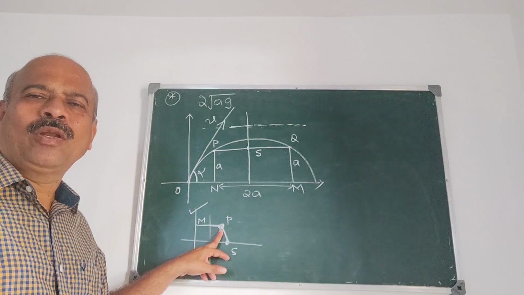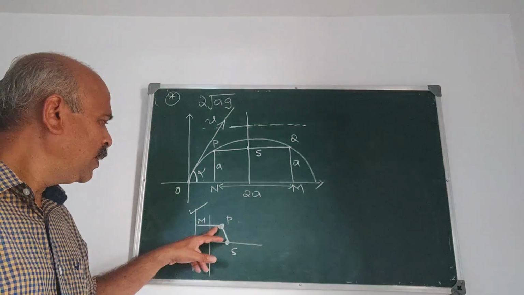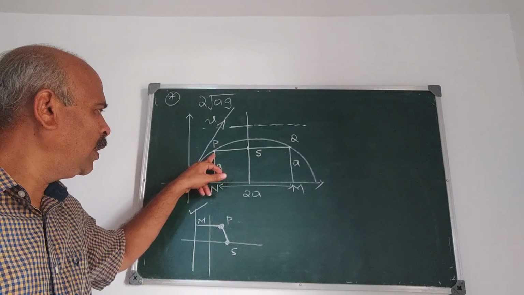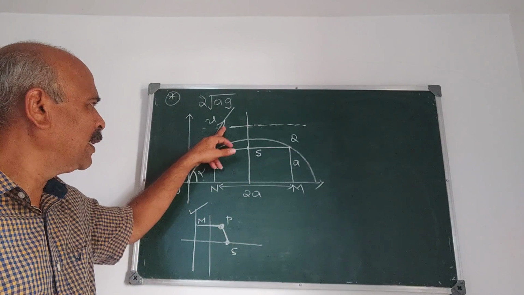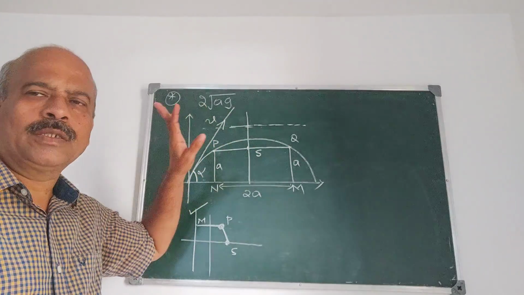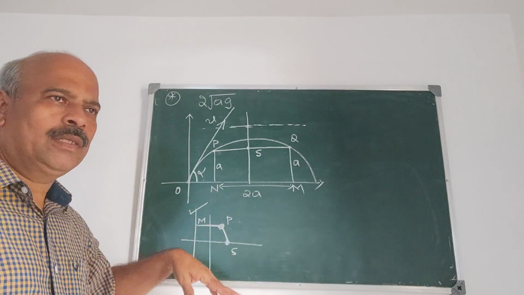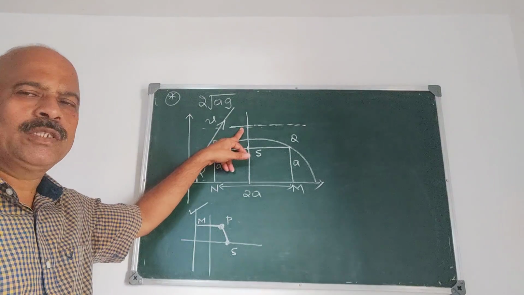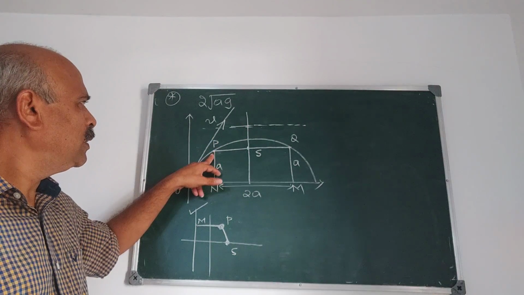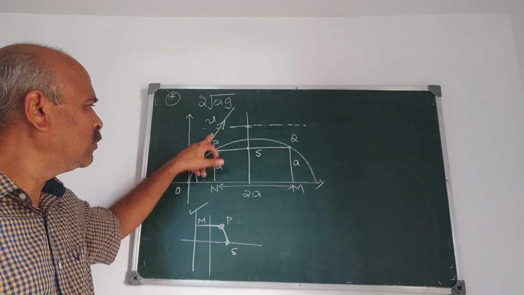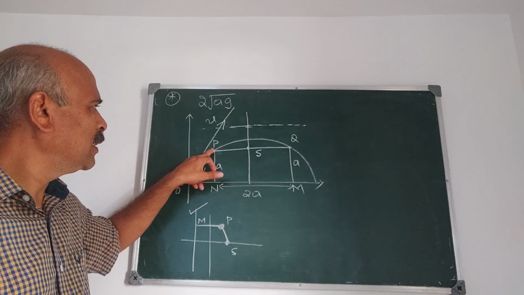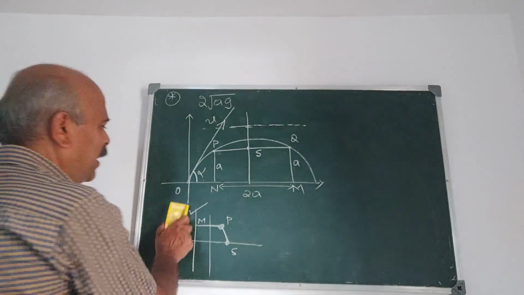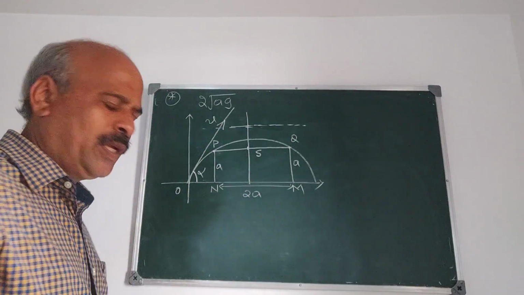So how to define a parabola? What is the characteristic of parabola? SP and PM are always equal. If P is any point on the parabola, its distance from the directrix is the same as its distance from the focus. We use this. What I do is, I find the equation of the directrix. Using the equation of the directrix, I prove that the distance between the directrix and the point is the same as the distance between the point and the focus. From that we find out S is the midpoint of PQ.